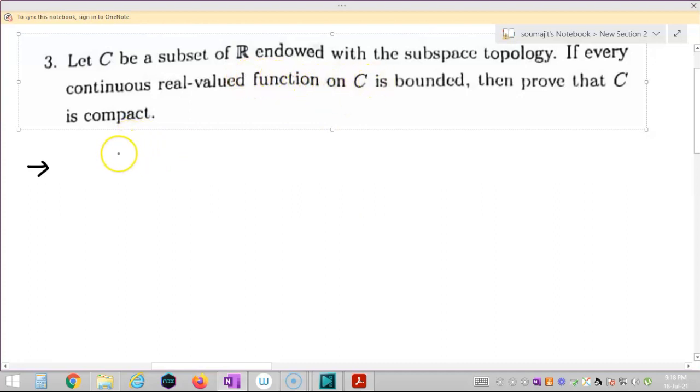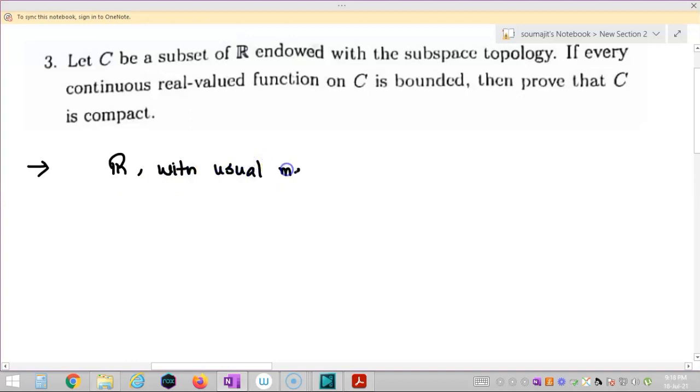I am considering R with the usual metric. The usual metric induces the usual topology, so I can consider this subspace C as a usual submetric space.